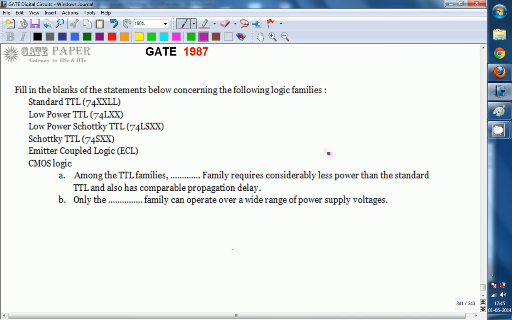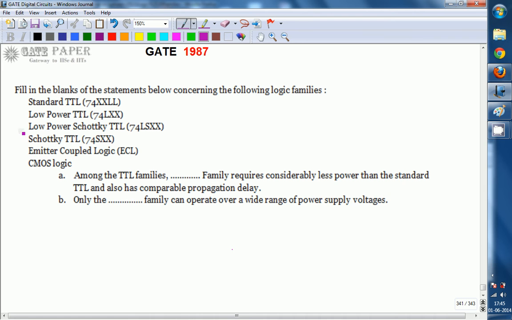First statement: among the TTL families, dash family requires considerably less power than the standard TTL but will have a comparable propagation delay. Propagation delay will be almost the same, but it takes less power. So the right answer for this one is out of TTL only. You must only go with standard TTL, low power TTL, low power Schottky TTL and Schottky TTL.